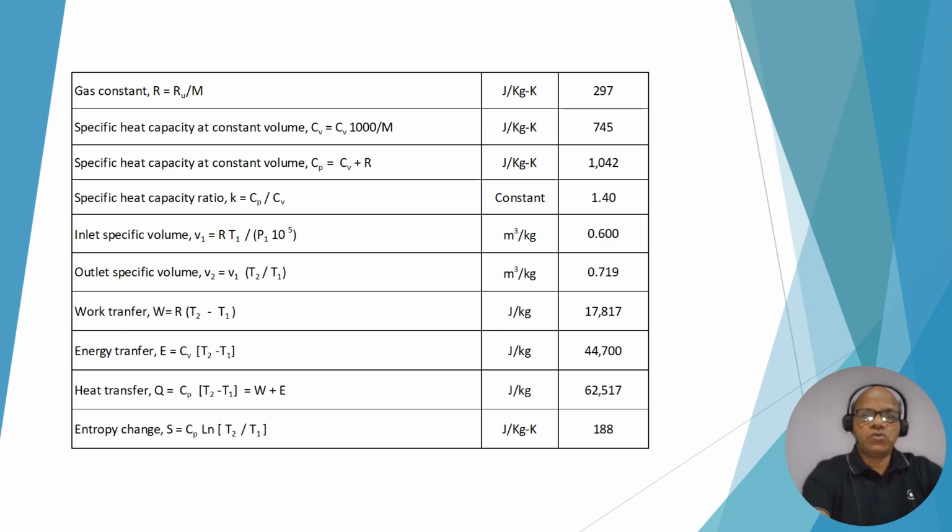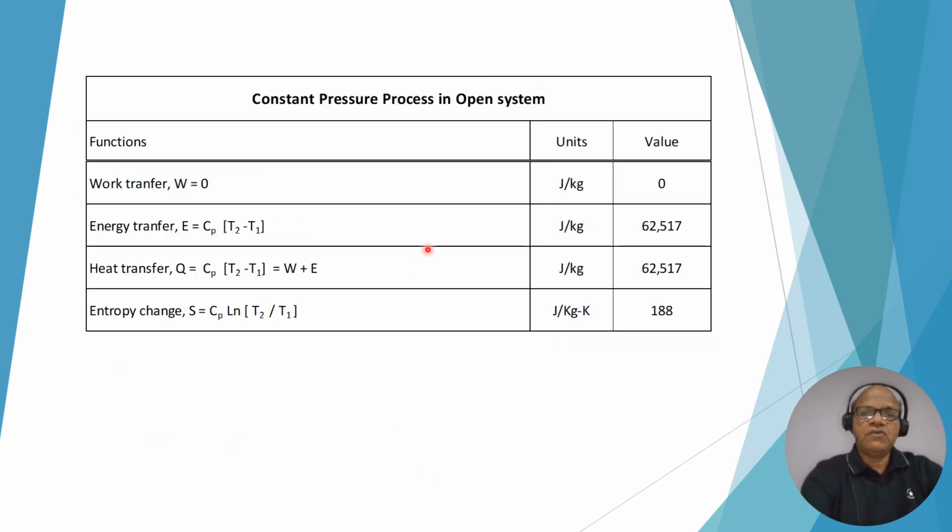So this is for the closed system. For the open system, the only change will be in work transfer, energy transfer, and heat transfer. Work transfer is 0 because the process is constant. Energy transfer is Cp into T2 minus T1, which is 62,517. So Q will be W plus E, which is the same, 62,517. And entropy change is Cp into natural log T2 by T1. It is coming 188.